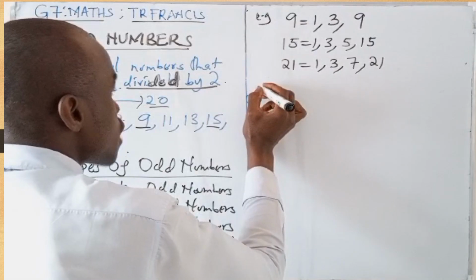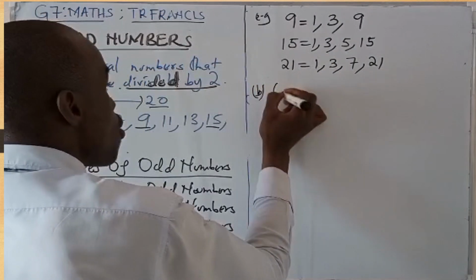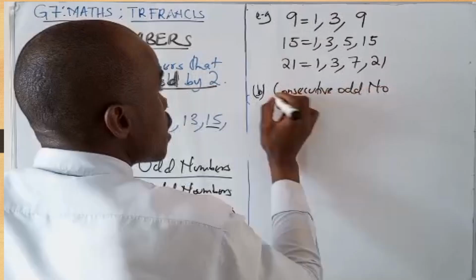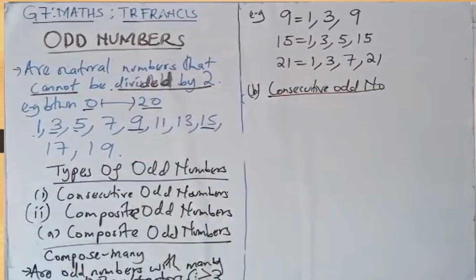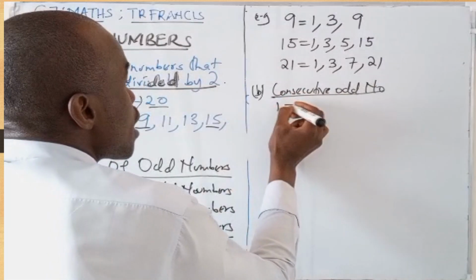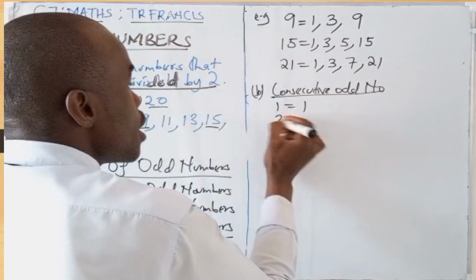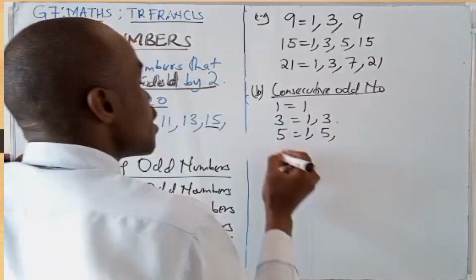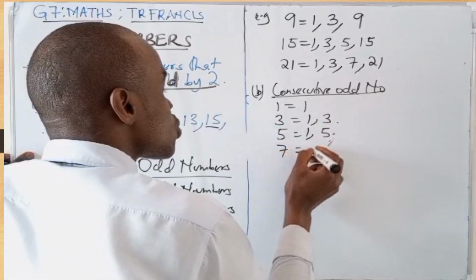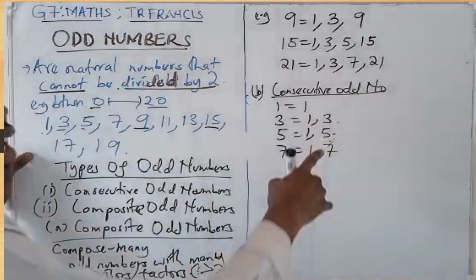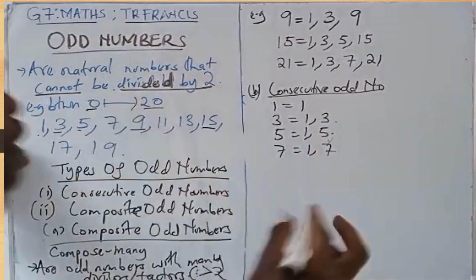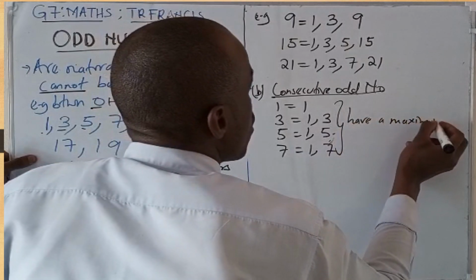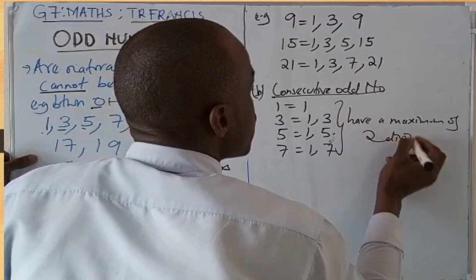The rest are consecutive odd numbers. And consecutive odd numbers also means sometimes they follow each other. Like in this case, we have 1, which has got only one divisor. 3 has 1 and 3. 5 has 1 and 5. 7 has got 1 and 7. So you can see they have a maximum of two divisors.